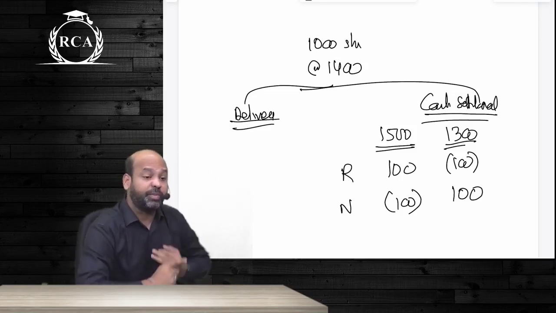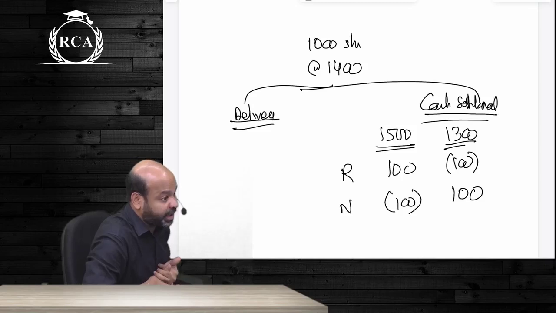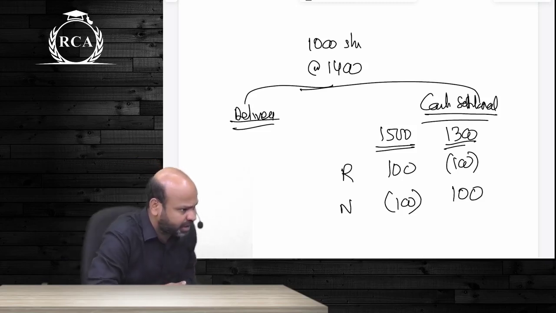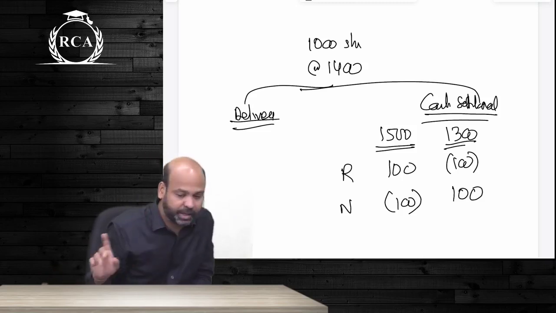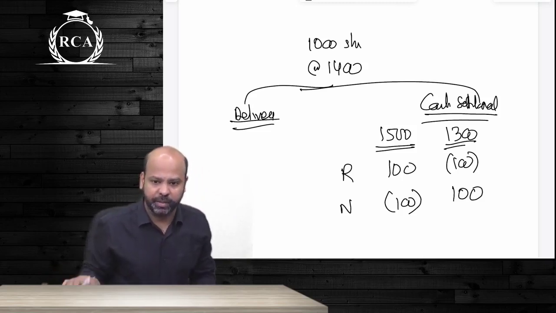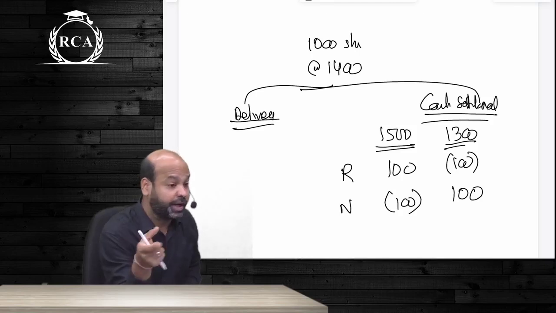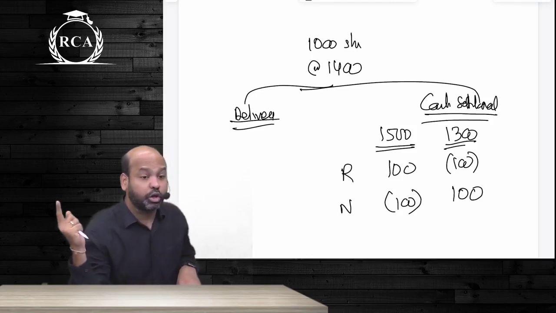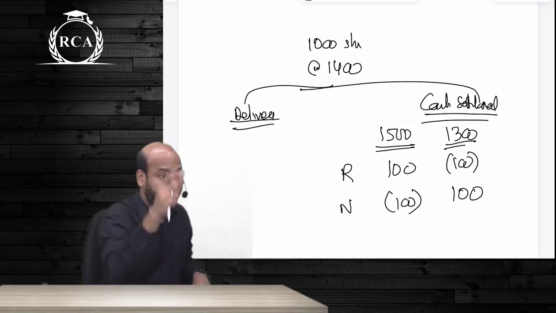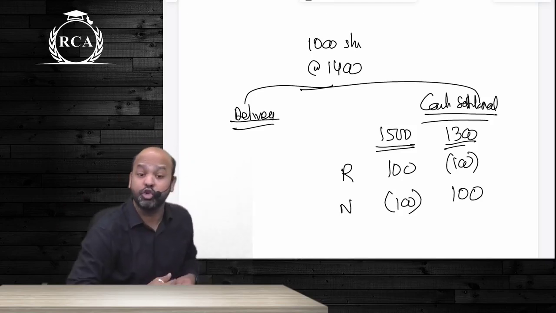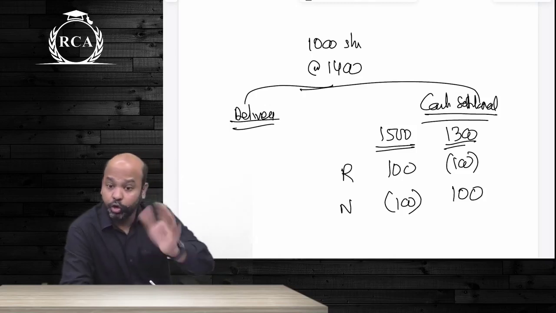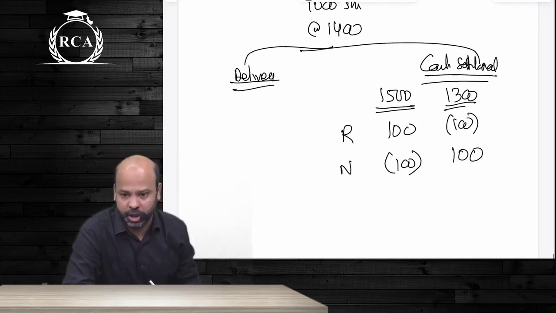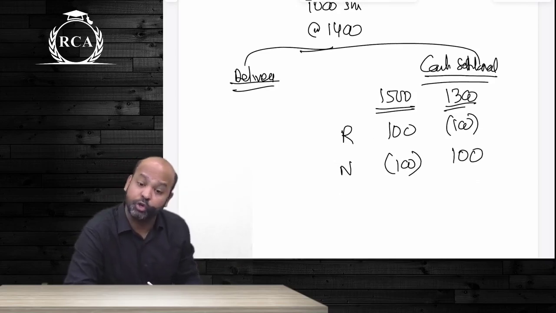If at all they specify beta that the spot price on expiry is not equal to future settlement price, compulsorily cash settle. You should take future settlement price. You cannot take cash settlement price. There were 1 or 2 questions in relation to rice futures. You entered into a contract beta at 58. On expiry date, they gave us different spot price and different future settlement price. Remember that rice question? So there you cannot settle it at spot price prevailing on expiry. You will have to compulsorily settle your futures contract at future settlement price.